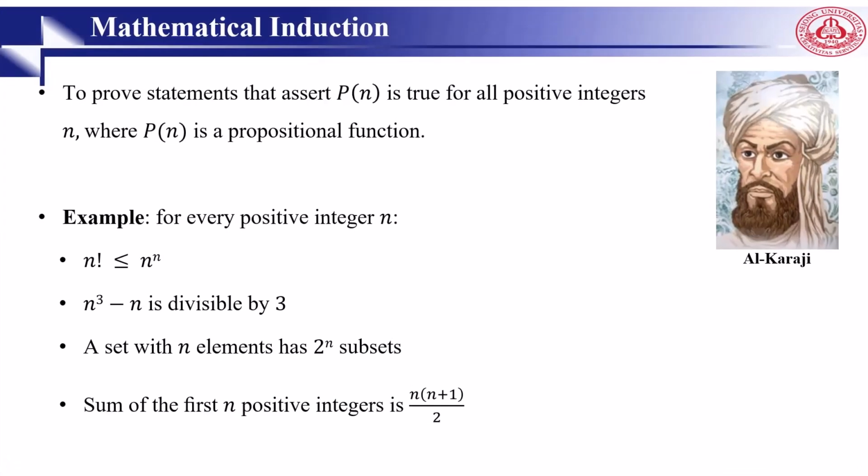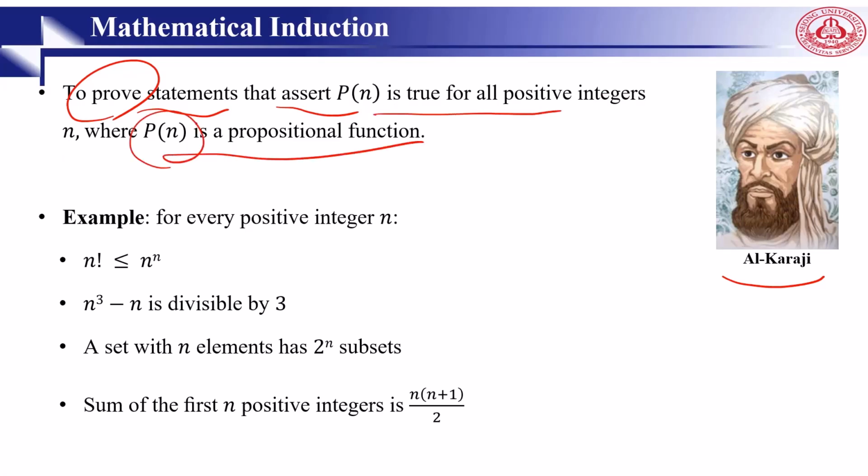We start with mathematical induction. Mathematical induction for the first time was proposed by a Persian mathematician whose name was Al-Karaji. Many mathematical statements assert that a property is true for all positive integers, which we already know as closed form. So in general, mathematical induction can be used for proof of statements that assert P(n) is true for all integers n, where P(n) is a propositional function.